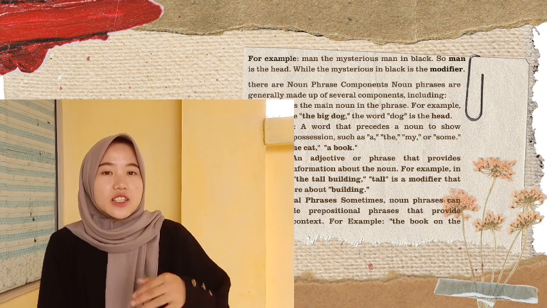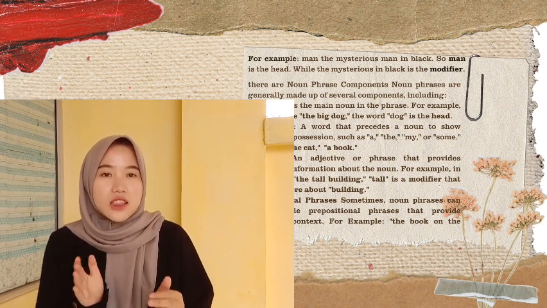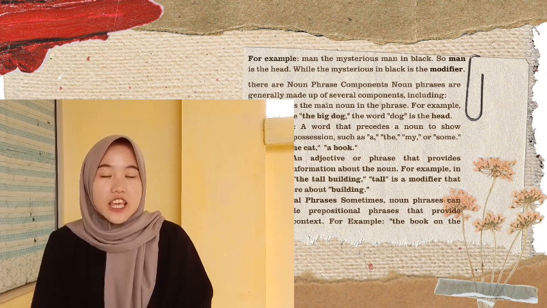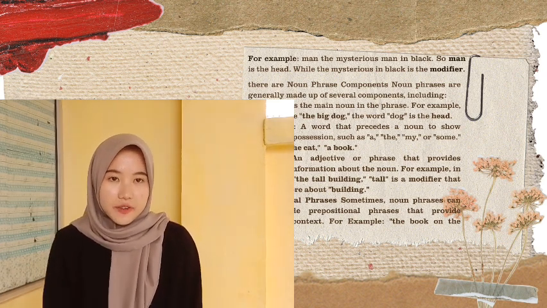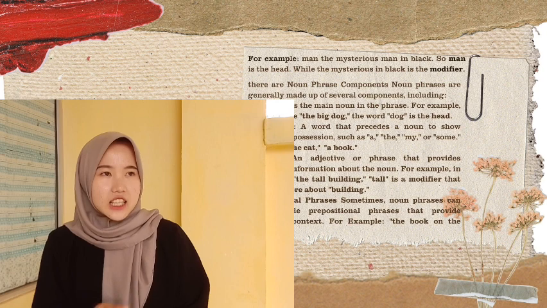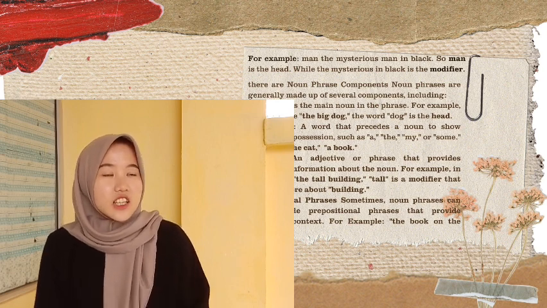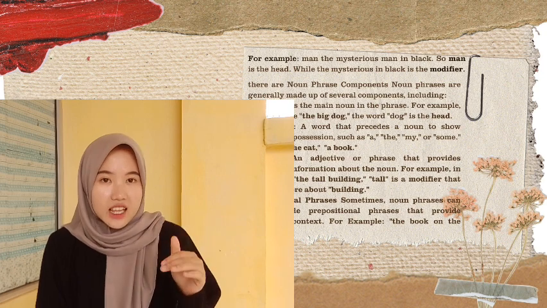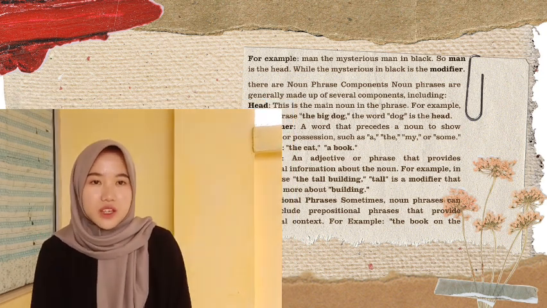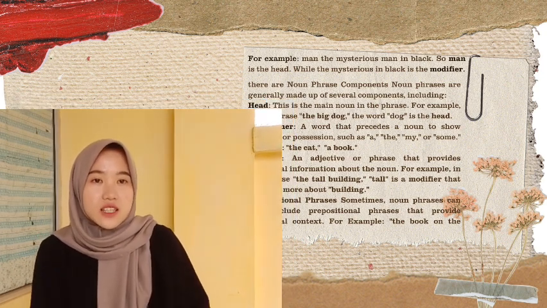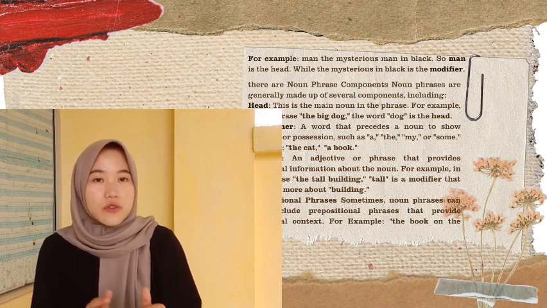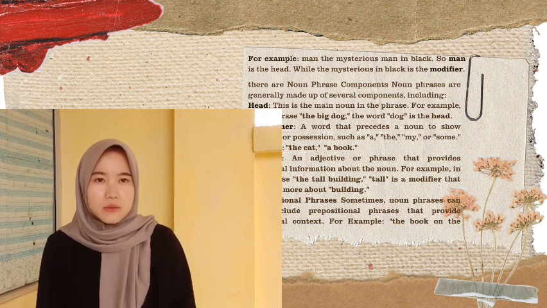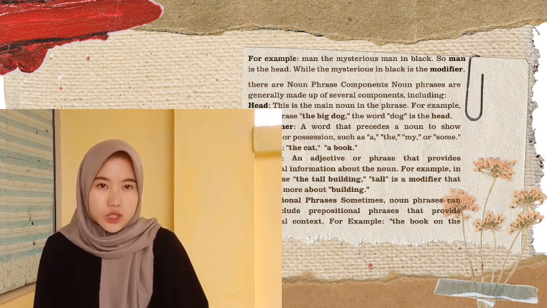Next, there are noun phrase components. Noun phrases are generally made up of several components, including the first, head. This is the main noun in the phrase. For example, in the phrase, the big dog, the word dog is the head. The second, determiner, a word that precedes a noun to show quantity or possession, such as a, the, my, or some. For example, the cat, a book.